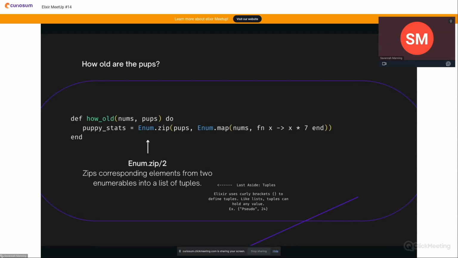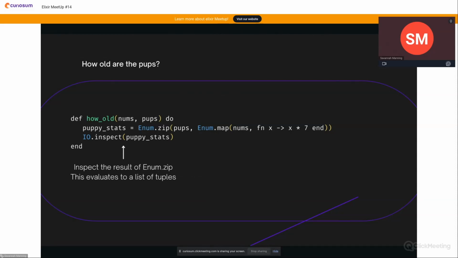Tuples. Most of you also probably know what tuples are, but in Elixir, we often use tuples. They are shown as curly brackets, and like lists, tuples can hold any value. For example, the string pseudo and the number 24. Our Enum.map call evaluates to a list. So when we pass our numbers list in and we multiply it by 7, then we get a new list with those new numbers.